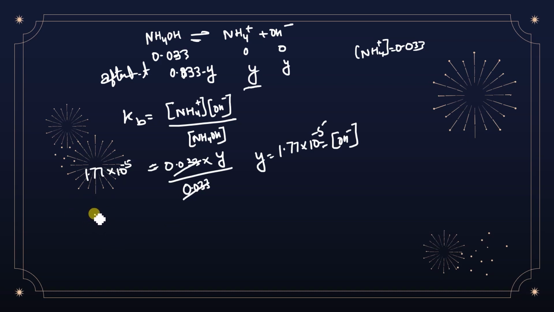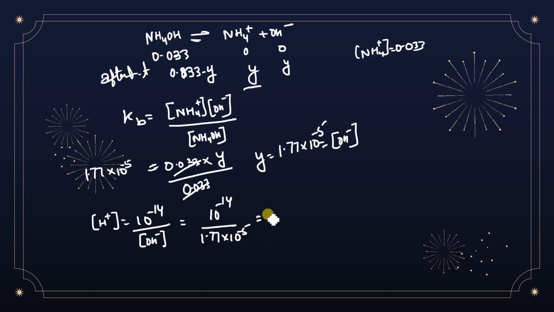So in that way we can say that H plus concentration is equal to 10 to the power minus 14, that is Kw value, upon the concentration of OH minus, that is 10 to the power minus 14 upon 1.77 into 10 to the power minus 5. So if you solve this, you are going to get approximately 0.56 into 10 to the power minus 9. So this is the H plus.